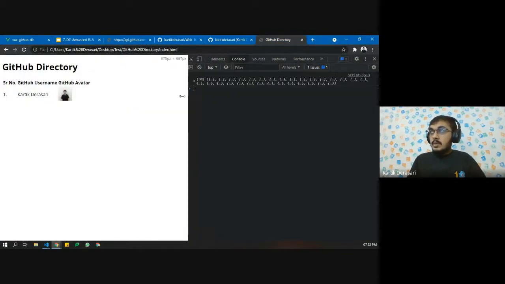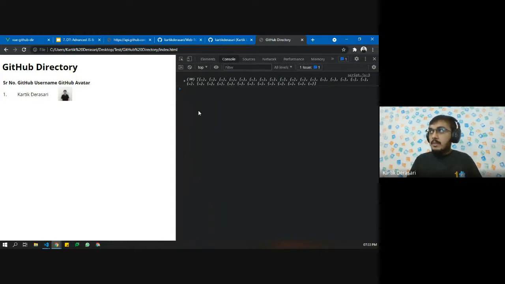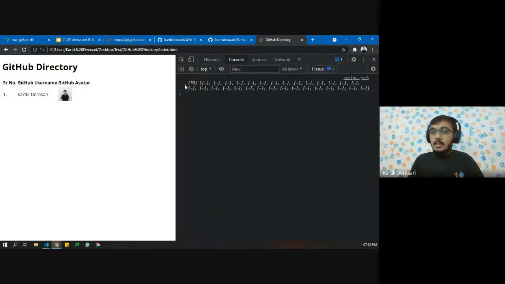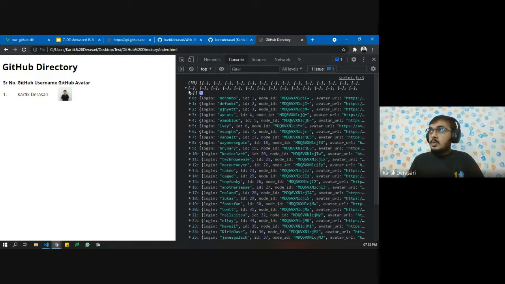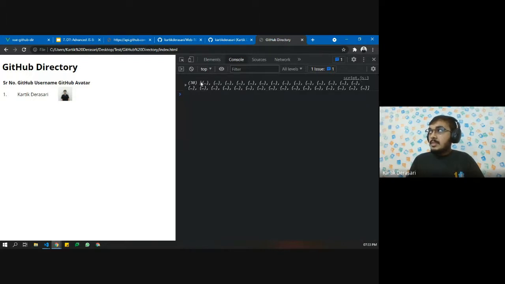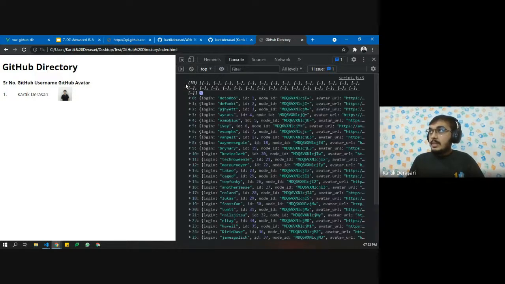So now here you can see some data which is logged inside the console. So see, this is basically an array. Here you can see the square brackets, and inside that we have different objects.